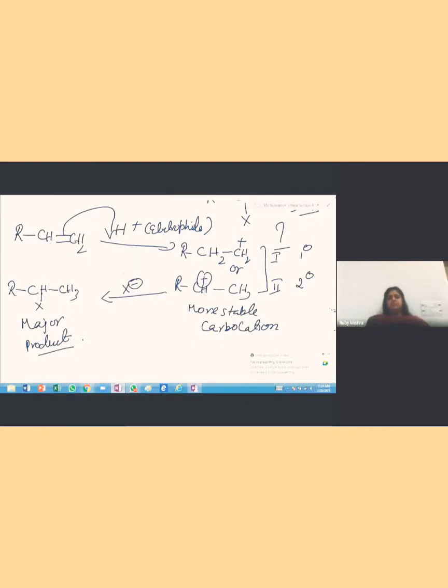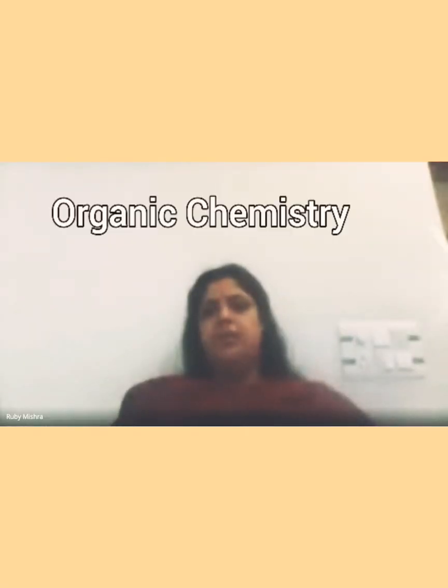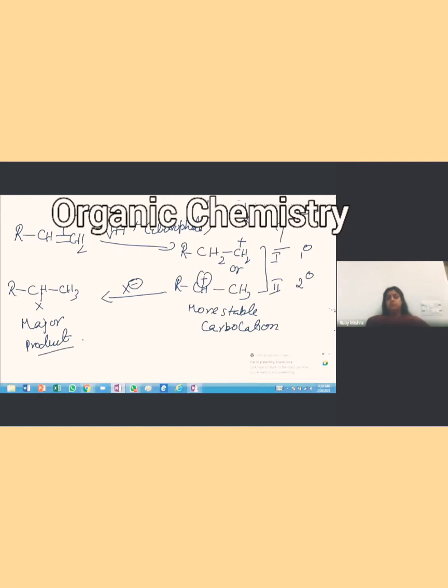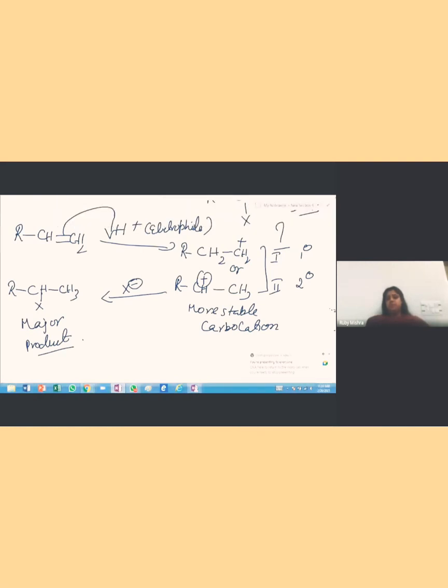This was addition of HX to the alkene. In the first step, there is an attack of the electrophile, which is H plus, and you will get a secondary carbocation. Now since the secondary carbocation is more stable, you will get this as the major product. Fine.